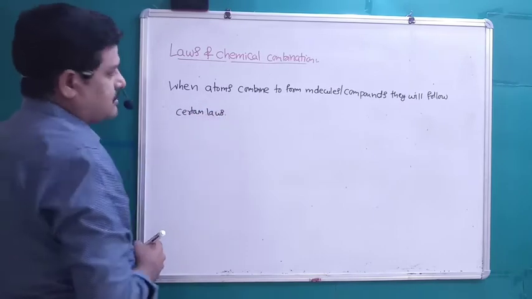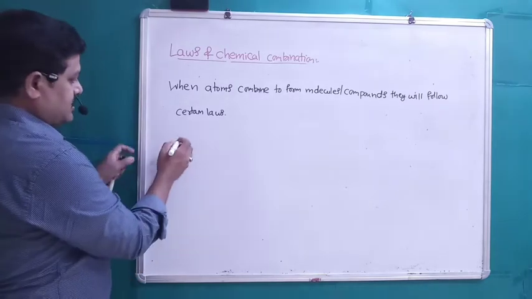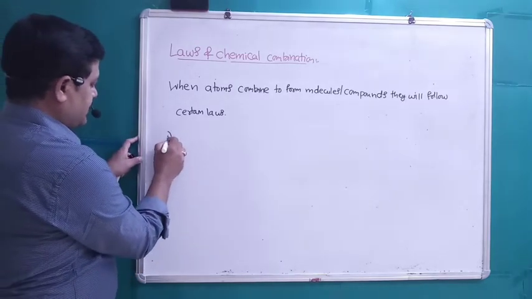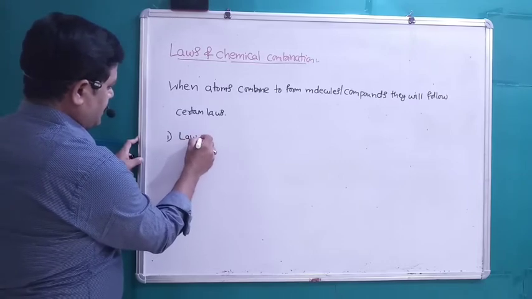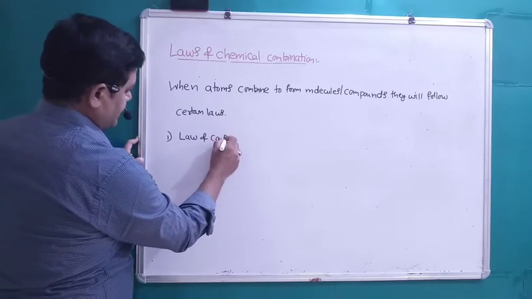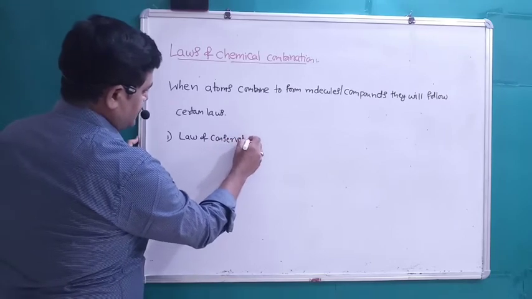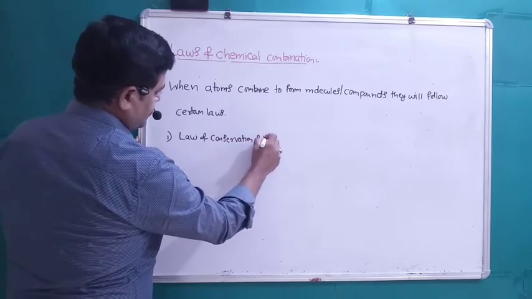These are known as laws of chemical combination. First law is law of conservation of mass.